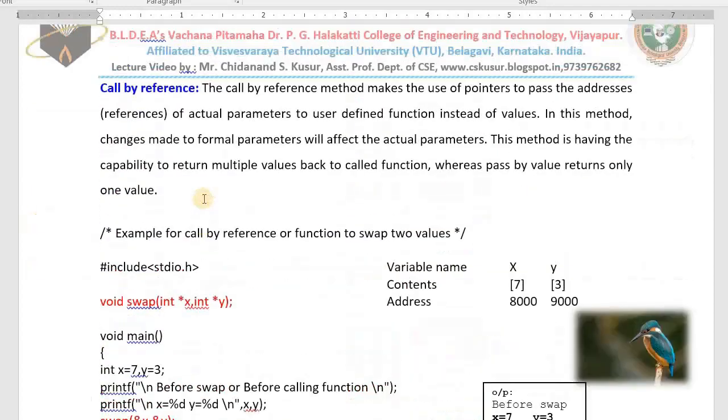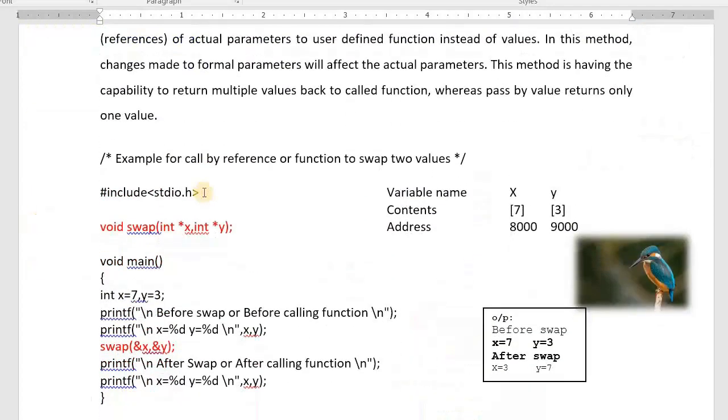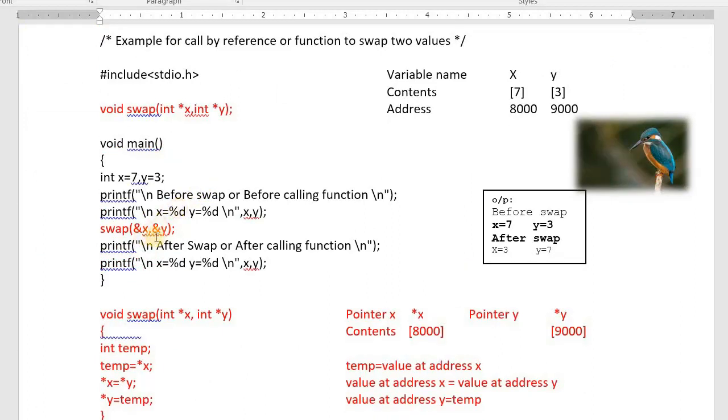I will explain call by reference now. In the call by reference method, we pass the addresses. See here, I am writing my own function called swap. Here these are not normal variables. I am not writing int x comma int y. I am using a star here. If you use the star or asterisk, these are called pointers. X is not a variable now. X is a pointer. Y is also a pointer. This function will take two addresses.